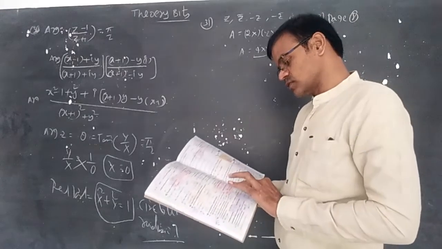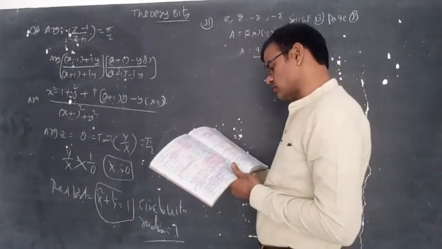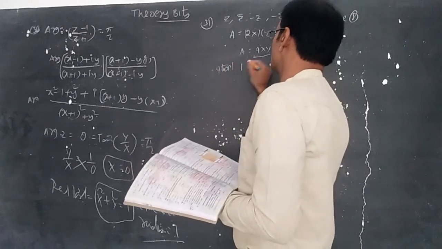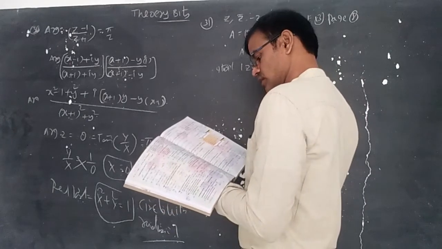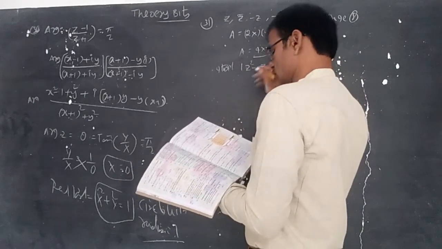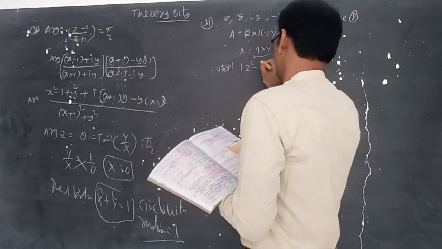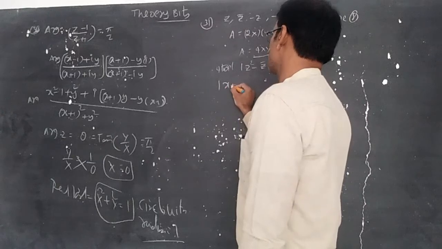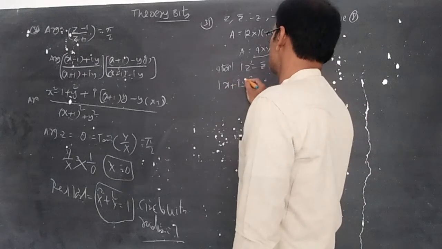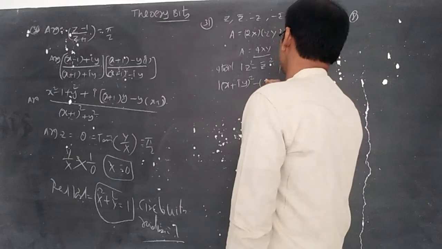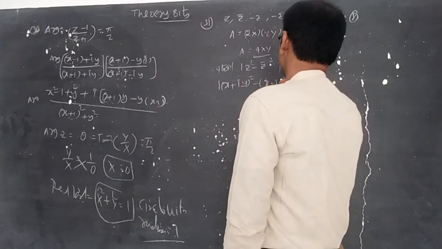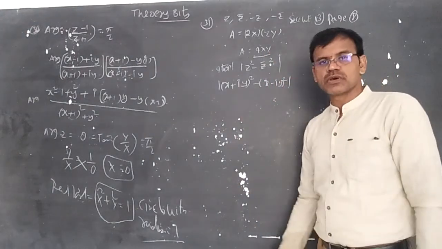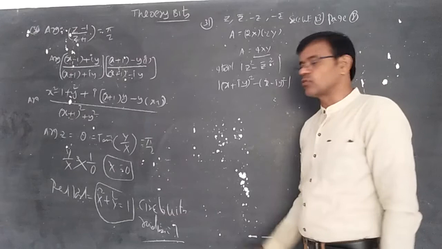31st question, verify the option. The fourth option: modulus of z square minus z bar square. What is z square? This is (x plus iy) whole square minus (x minus iy) whole square, over modulus. (a plus b) whole square minus (a minus b) whole square, formula 4ab.